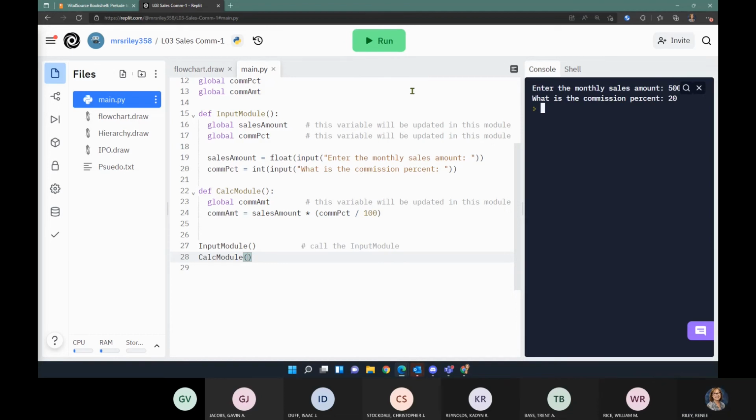Looks good. So we need to output, and then we'll be able to tell if everything's working. I'm going to put a comment here on where we're calling our calculations module. And then I want to add our output module right under our calc module.